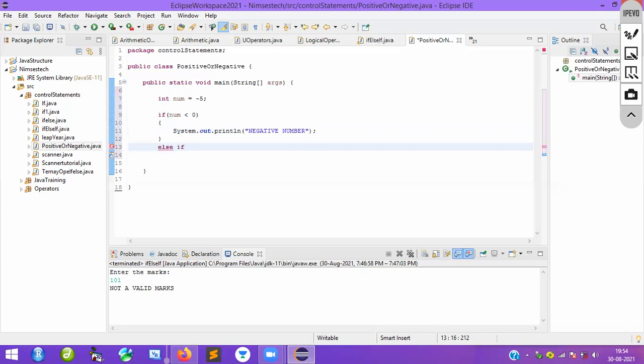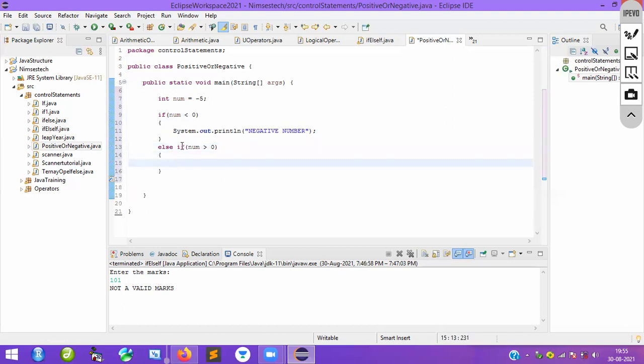In the else part, again, I will put one more condition. First one I said that if the number is less than 0, it is a negative number. Now if the number is greater than 0, whatever the number you have, I will say it's a positive number. Okay, num is greater than 0.